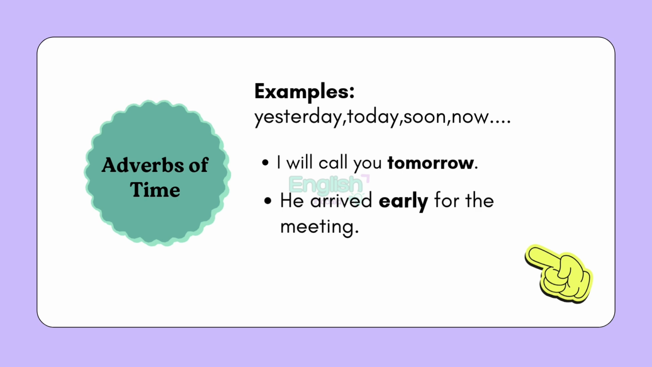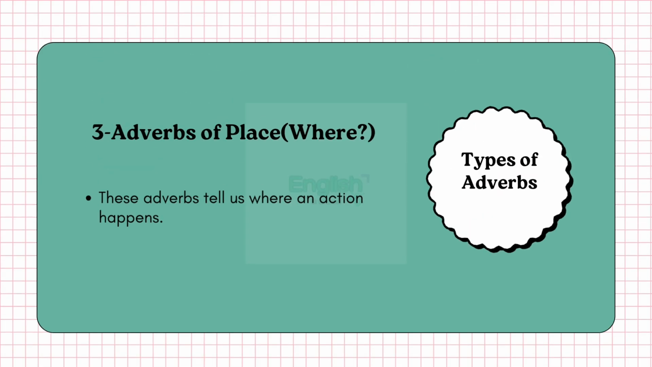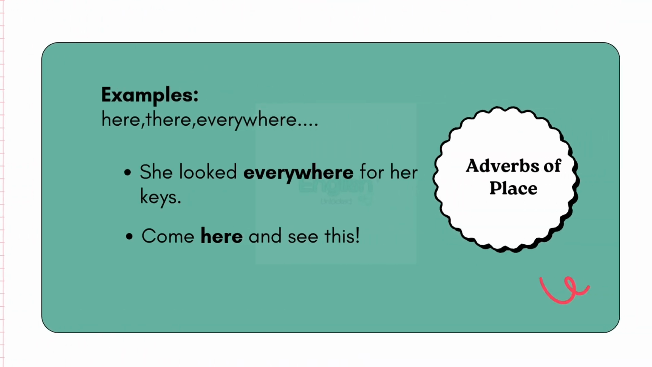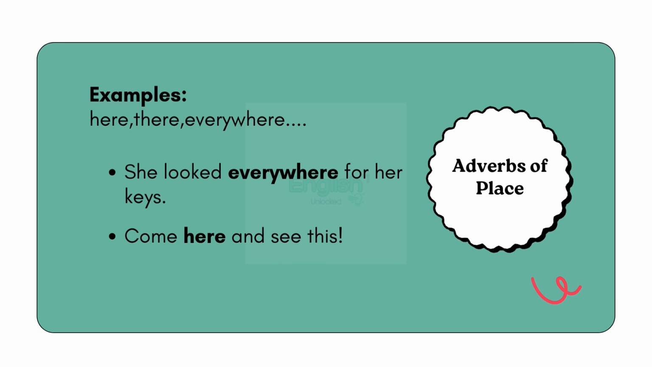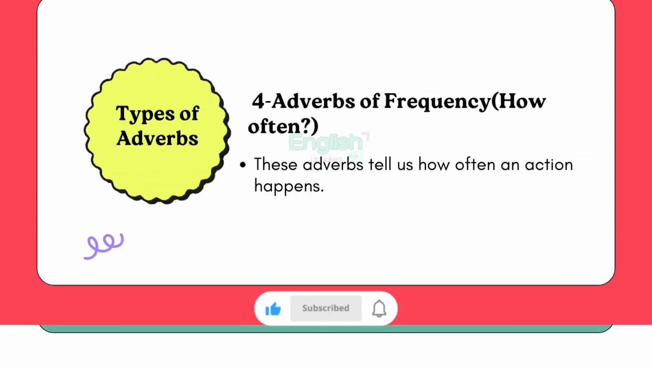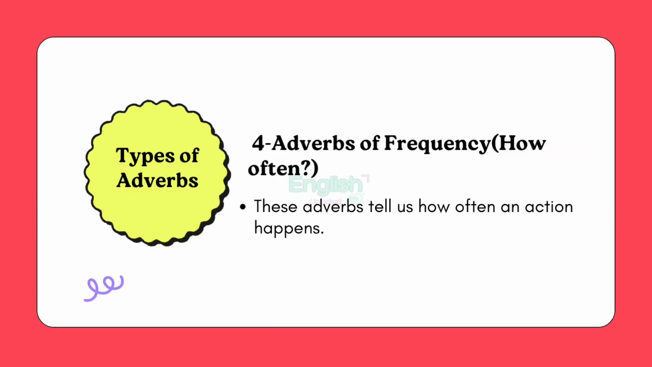Next up, adverbs of place. These tell us where an action happens. For instance, here, there, everywhere. "She looked everywhere for her keys. Come here and see this." They help give location-related details in the sentence. So that's it.